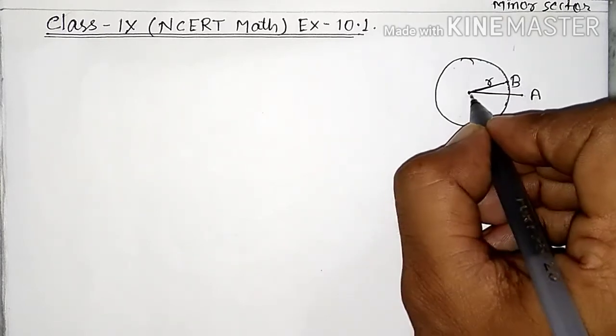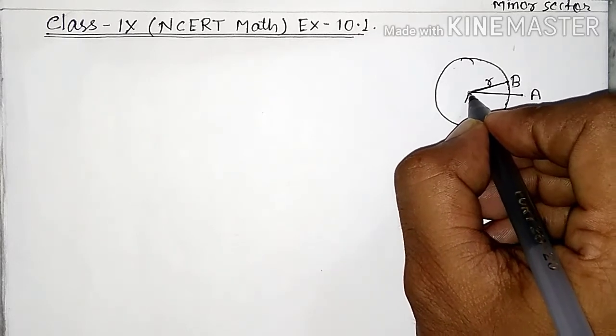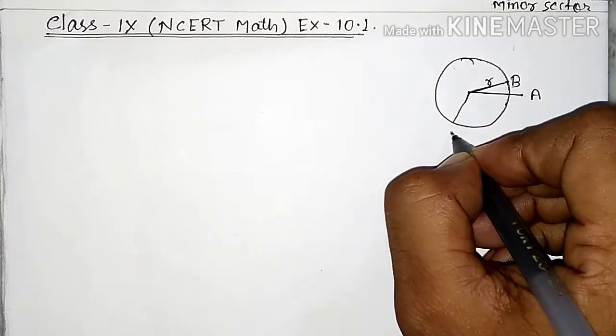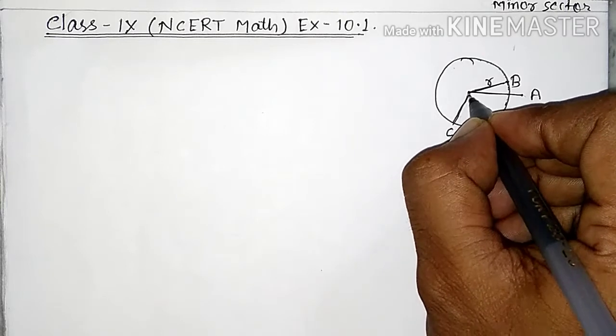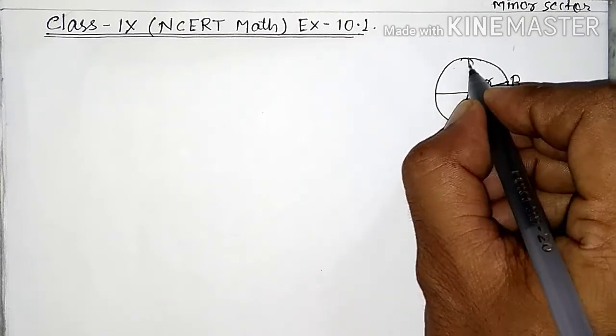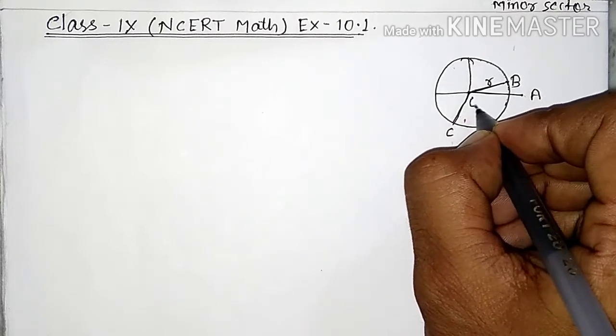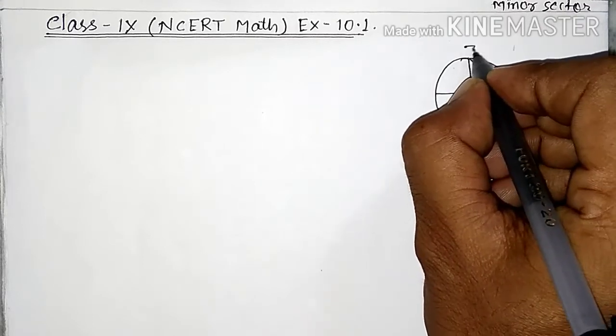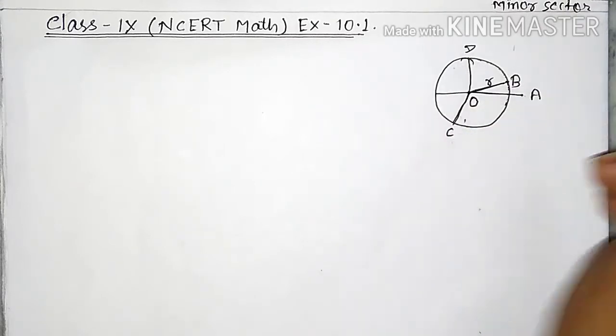It is true. Another, this is the center and any other point on the circle. This is C. This is also the radius. This is the center of the circle and D, point D on the circle. So it is the radius of the circle.